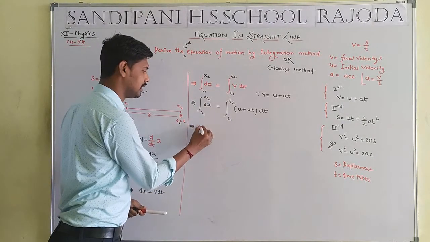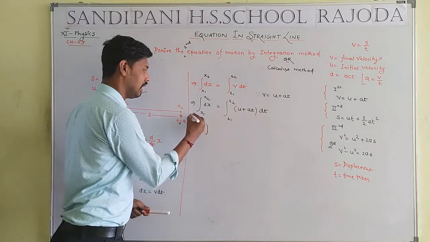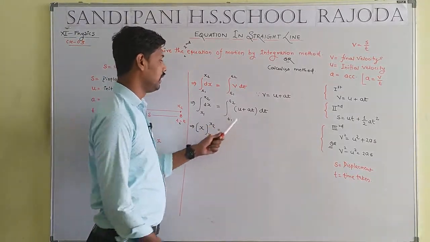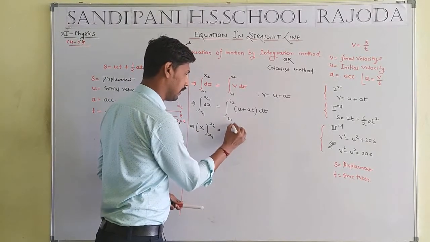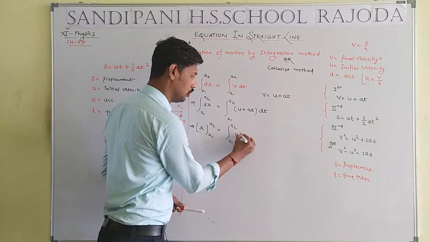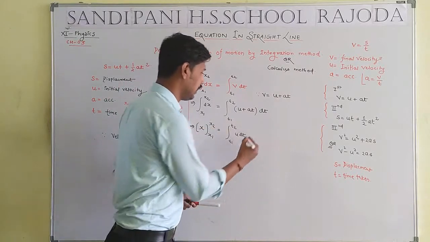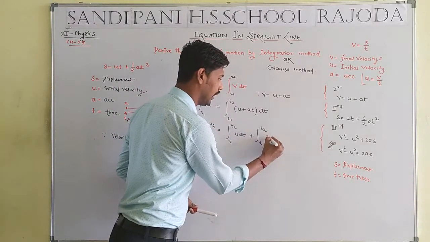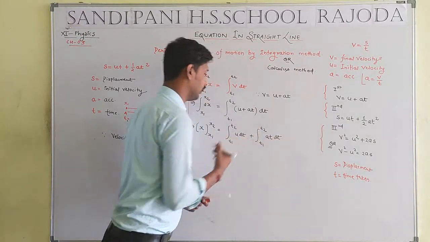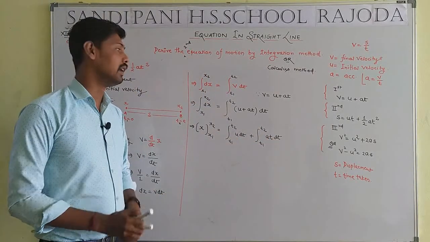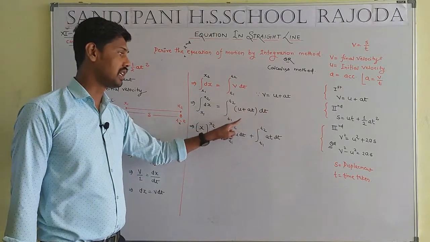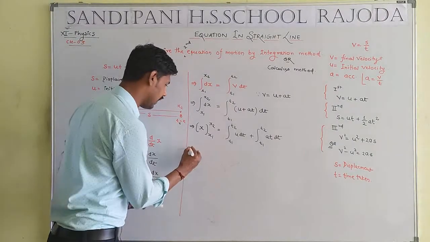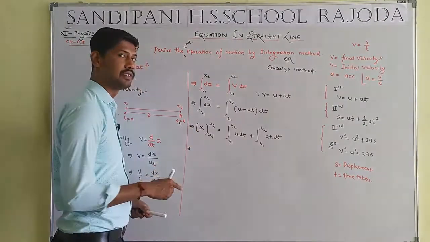Integration dx means x with limit x1 and x2. Integration of t1 to t2 u dt, again integration of t1 to t2 at dt. What I told, separate integration means the integration is distributed over this one and this one. Now another integration dx means x.